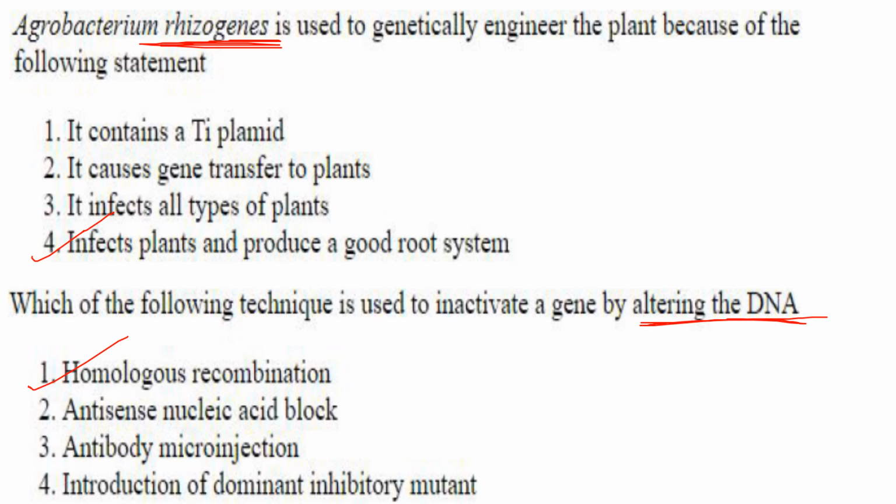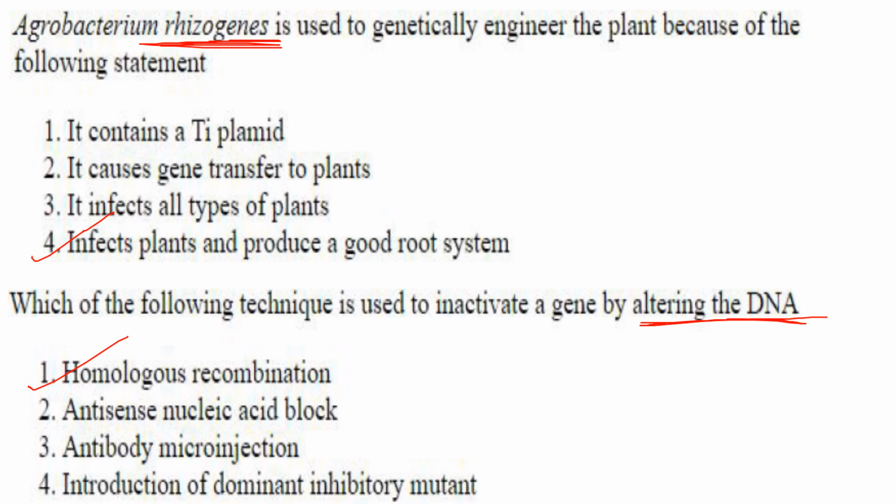Then antisense nucleic acid block. It is a technique that involves antisense oligonucleotides to block gene expression. So it does not alter the DNA sequence, so that's not the answer. Antibodies are used to detect specific proteins, not to alter the DNA sequence.